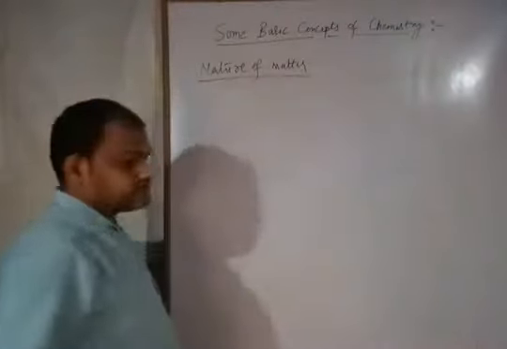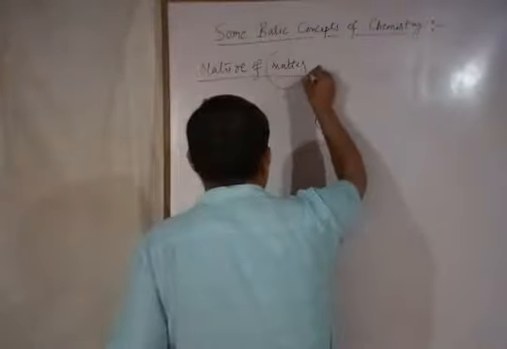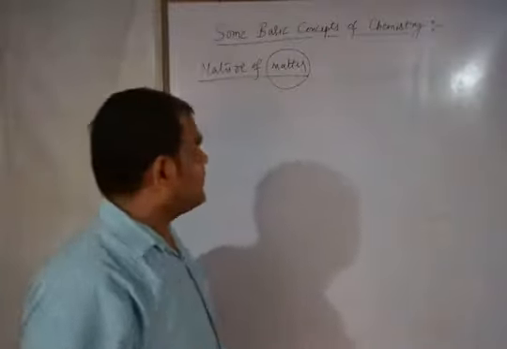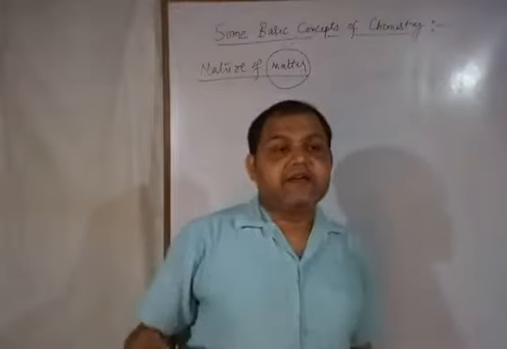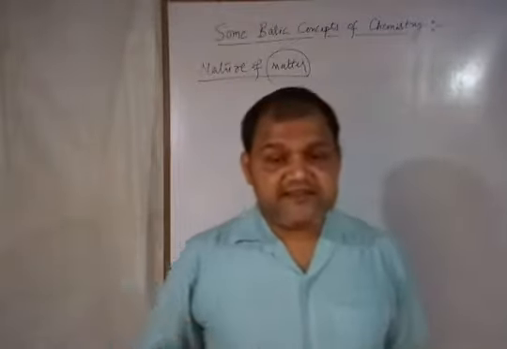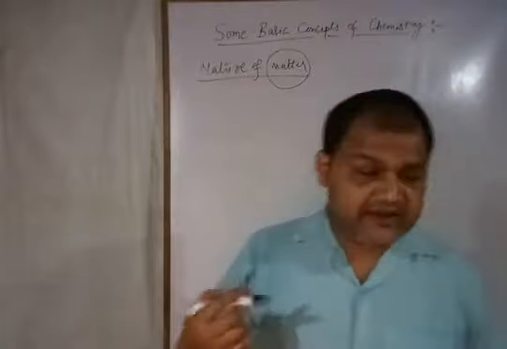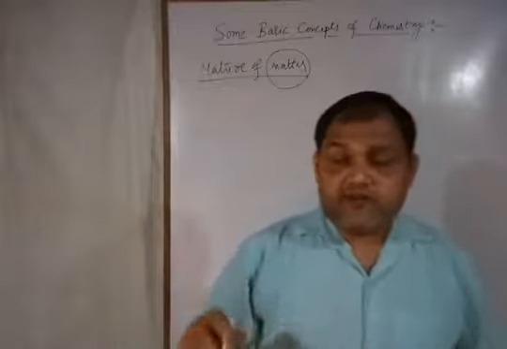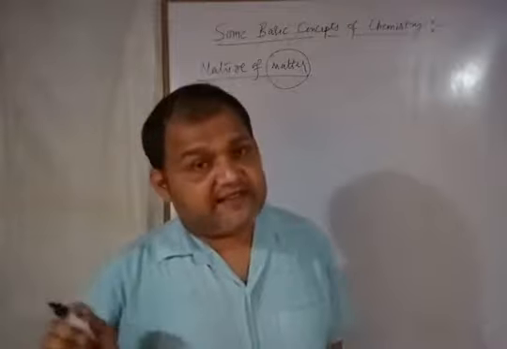Nature of matter. First of all, what is the matter that you already studied many times in lower standard? Matter को आप define करते हो, that is anything which is occupying space and having volume. मीन्स कोई भी ऐसी चीज जो स्पेस ऑक्यूपाई कर रहा है और उसका वॉल्यूम है, उसको मैटर बोल देते हैं. You can say pen, pencil, board, anything that is occupying space and having volume, that is called the matter.